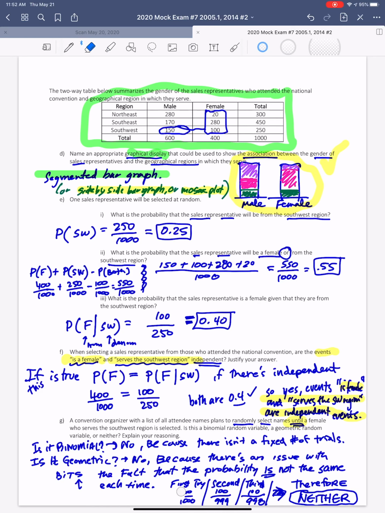That's why I put 1,000, sorry. There's 100 women in the Southwest, right, out of the 1,000. And then the second time, if I haven't picked her yet, there's still 100 women from the Southwest to be picked, but now I have fewer people to pick from. So notice how this probability is not the same each time we pick. Therefore, I must say neither.